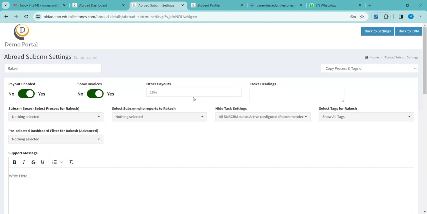So if you want that percentage to be reflected in your sub CRM's dashboard, keep it enabled and specify the amount. Or else, if you don't want that, you can keep it disabled, or you need not put any amount here.